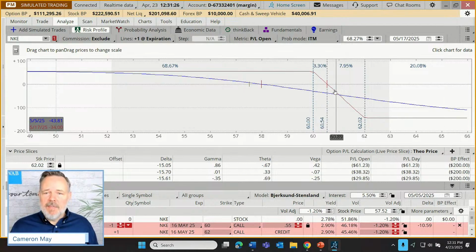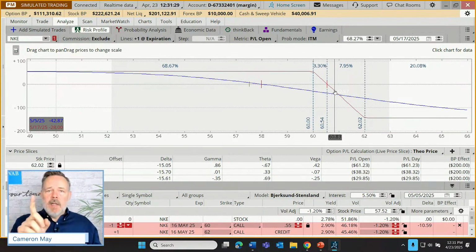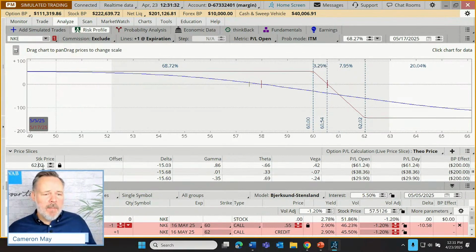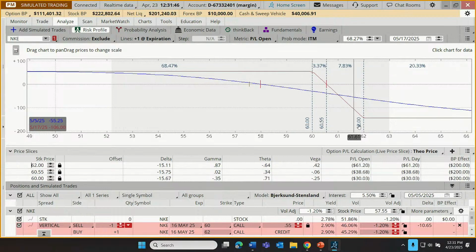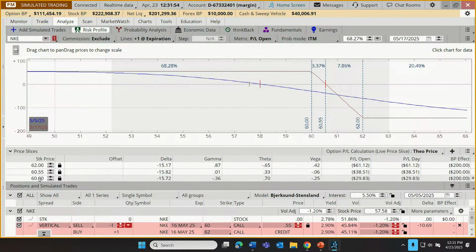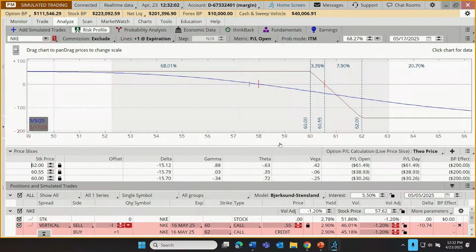So these slices are kind of nifty, and we can just move them around just like I did. You just click and drag it into position, or you can actually come right down here and change those slices. If I want to be a little bit more precise, let's change this one to exactly 62. Let's change this one to exactly 55. And as I do that, notice that our values on those slices change to be more precise here. So our slices are displayed graphically on the chart, but they're also displayed numerically down here. And I do want to talk about this slice functionality in a little bit more detail as well. But that's another quick way that our trader can get a better look at their chart.